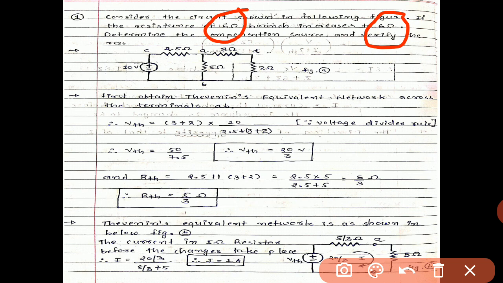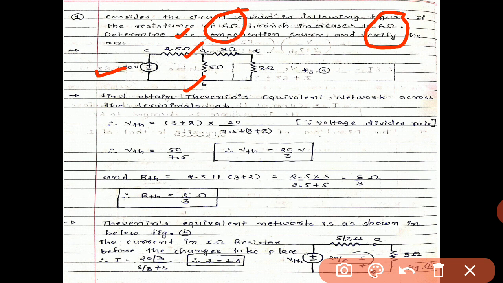So a 10 volt source is given over here, 2.5 ohm is in series, and between terminals AB a 5 ohm resistance is given, which will be changed to the 6 ohm resistance. So our target is this resistance. In between, the 3 ohm and 2 ohm are in series, so the combination of 3 plus 2, that is 5 ohm, is in parallel with the actual 5 ohm. So first of all, we have to obtain the Thevenin equivalent network across the terminals AB.